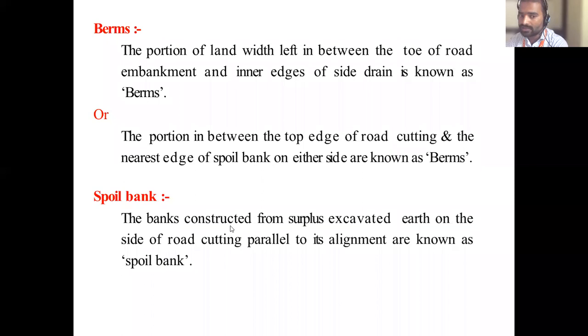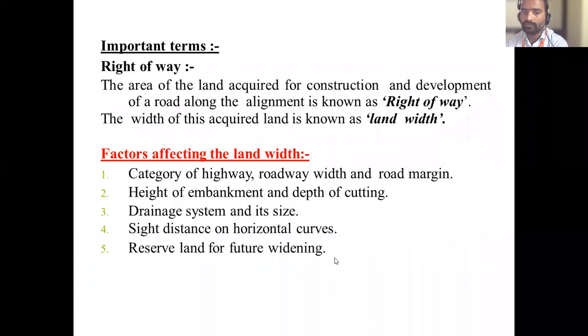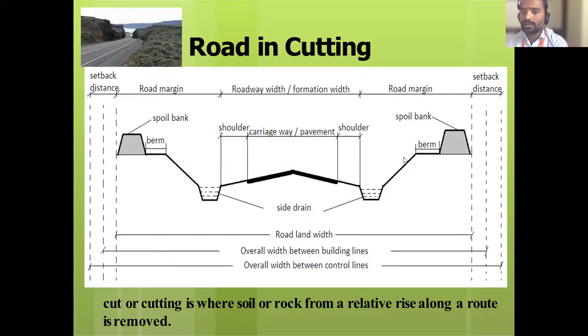The banks constructed from the surplus excavated earth on the sides of the road cutting, parallel to its alignment, are called spoil bank. See the diagram. The excess soil removed from here is dumped there and compacted. This is called a spoil bank. This is containing earth soil.